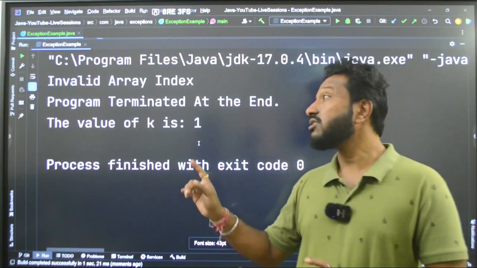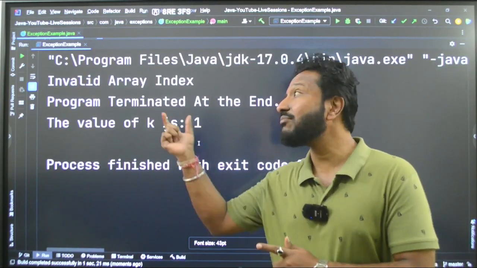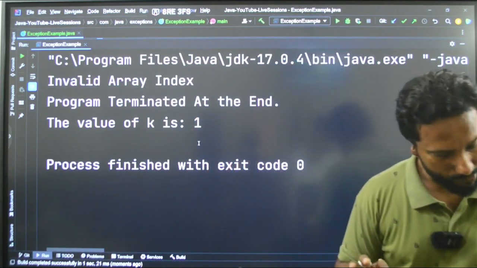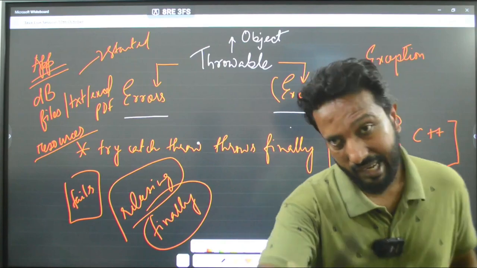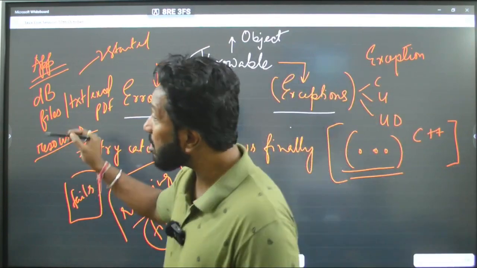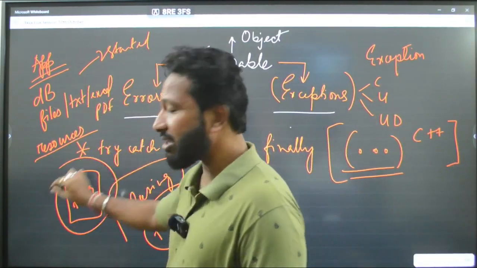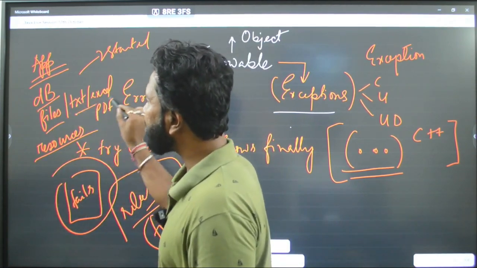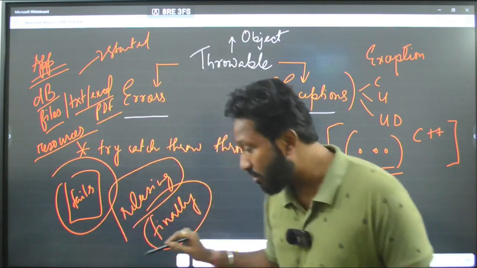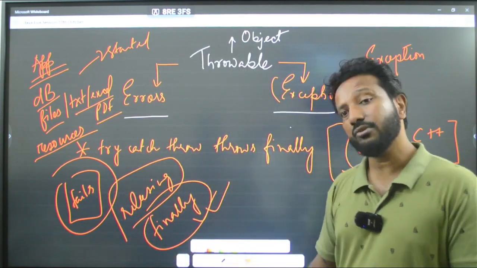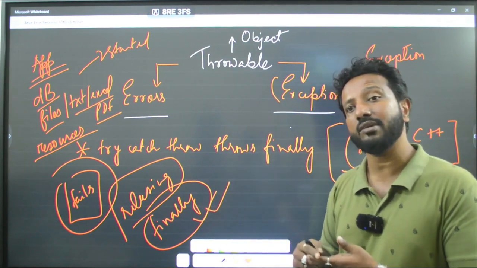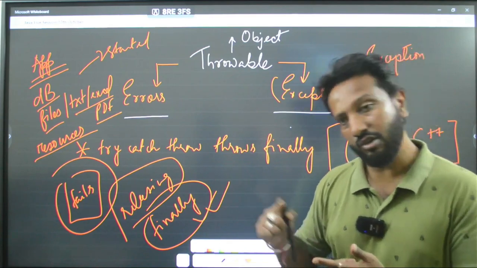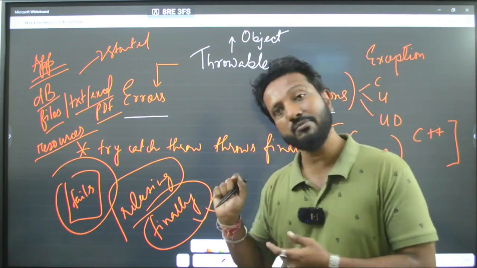See guys, no matter what happens to your code, the finally block is always executed. So no matter if your application is failing or there is some bug in your application, it doesn't matter at all. The DB, the files, the text files, the Excel, the PDF, everything can be closed inside the finally block. So this is a mandatory block which is written after the try and the catch block, where we release all our resources. Is that clear? Please make sure you understand that.